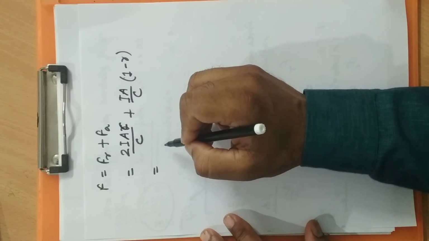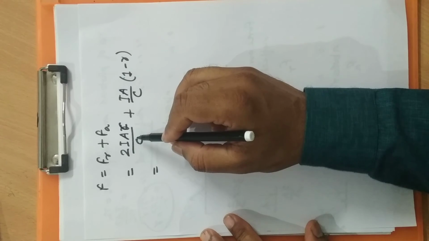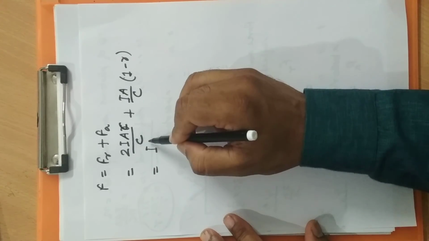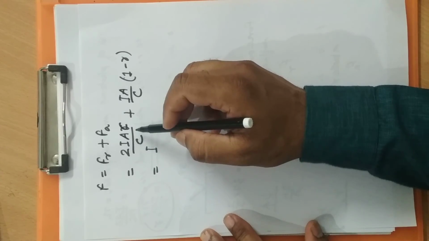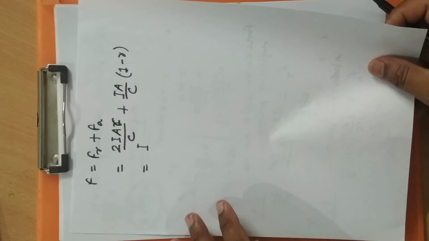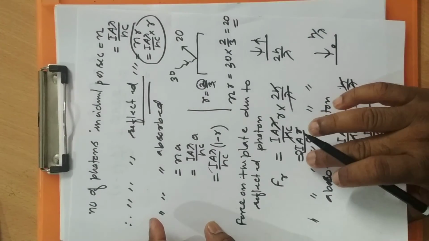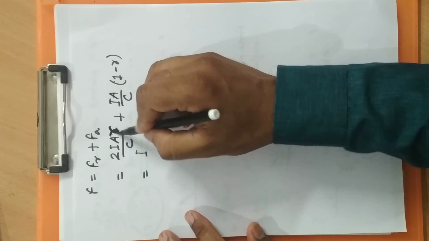So finally, how much will we get? Let me take common. I made a mistake here, just a minute, sorry. It is twice I A R by C. This is R, so it is correct only. No problem.